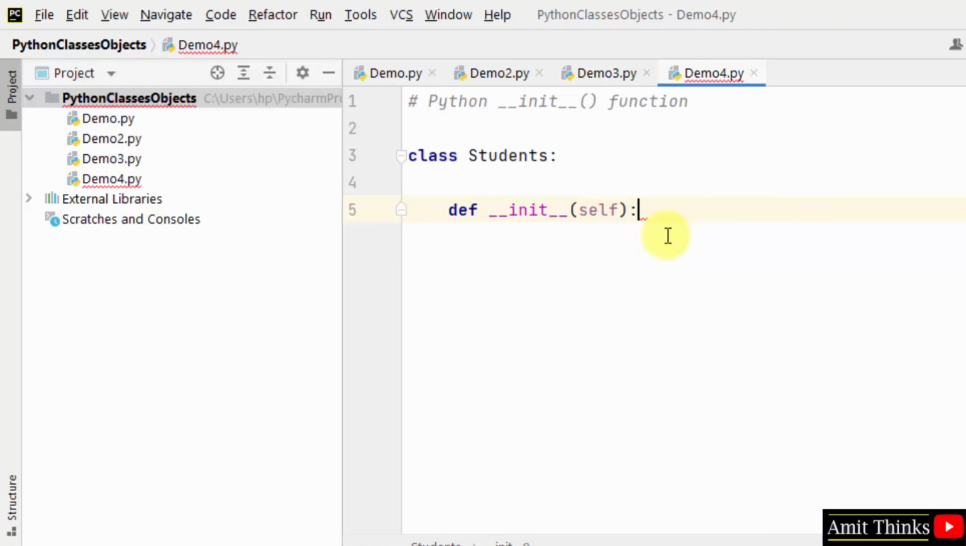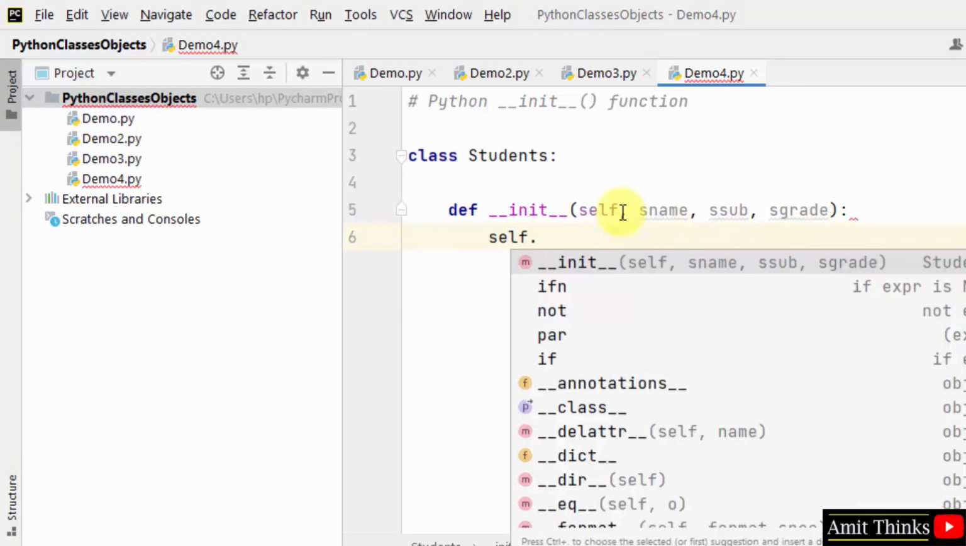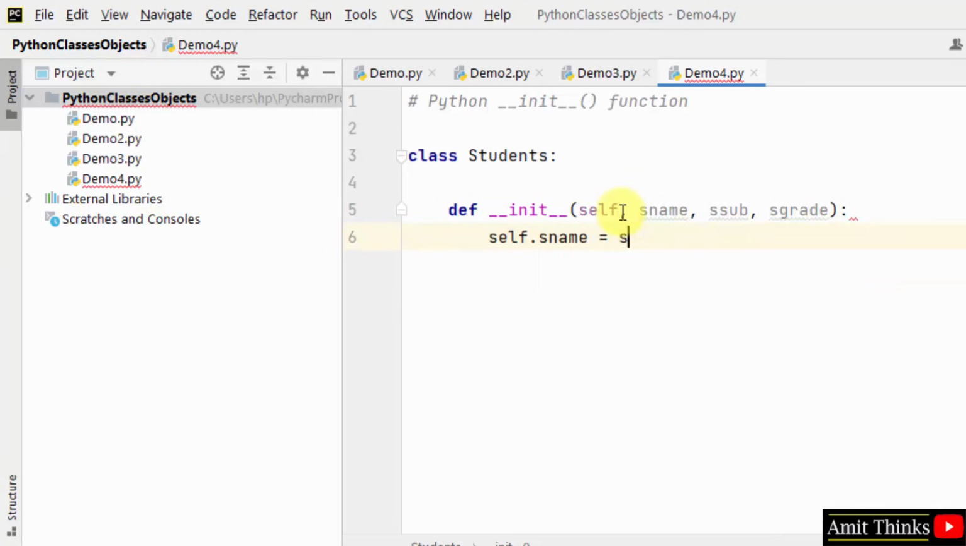Okay, now within that you can add the parameters. The first is always self, so I'll be adding the next one as, let's say, s name, then s subject, then s grade. Okay, we have the student name, student subject, and student grade. Now using the self, we will just assign the values.